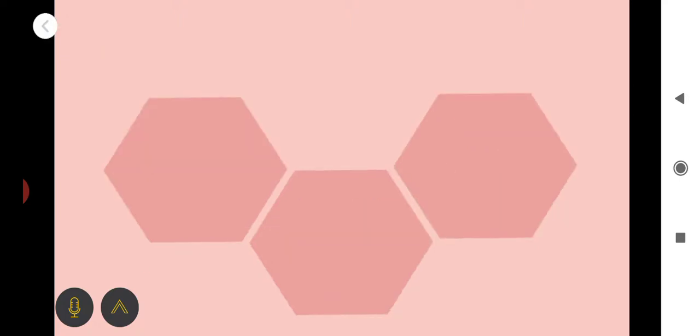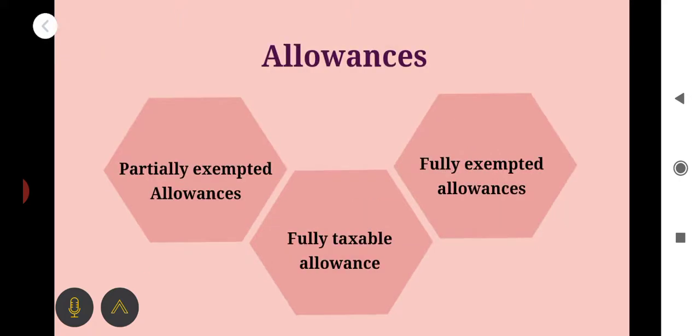Okay, that's all about the class regarding allowances. There are 2 types of allowances: partially exempted allowances, fully taxable allowances, and fully exempted allowances, and the details we have discussed here. One calculation was also discussed, that is calculation of HRA, and some of the items which were discussed need not involve calculation. Even so, all of you please go through the text materials, and let us work out some problems regarding how to calculate HRA.